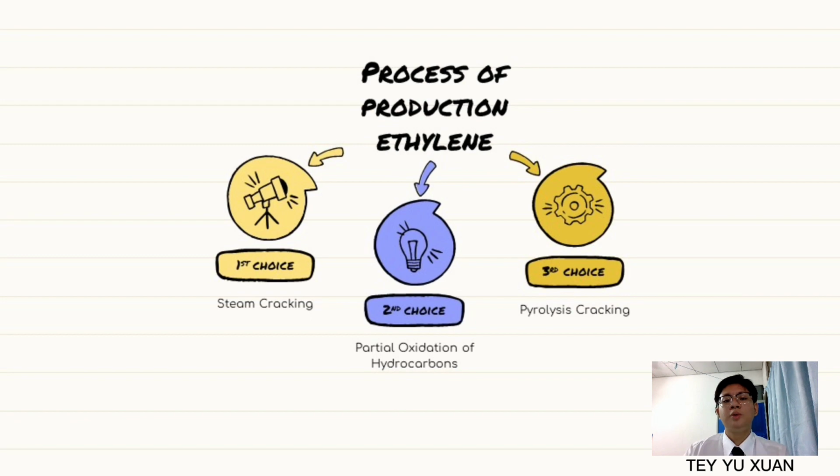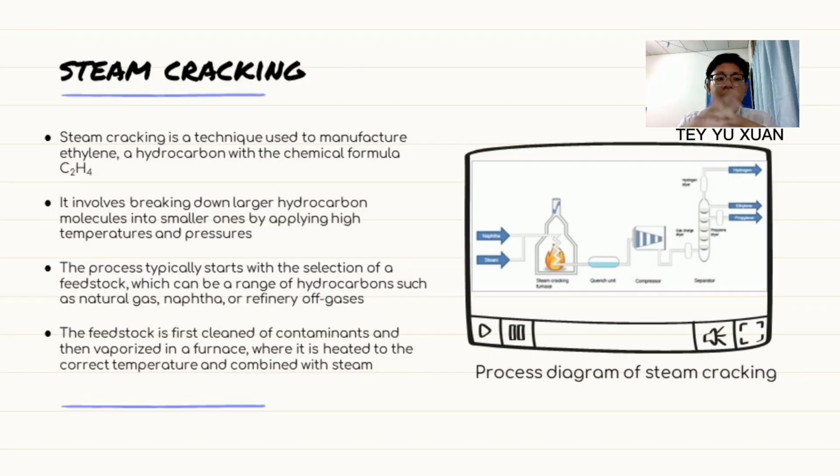There are 3 processes to produce ethylene. The first is steam cracking, the second is partial oxidation of hydrocarbon, and the third is pyrolysis cracking. Ethylene is made via steam cracking. High heat and pressure split bigger hydrocarbon molecules into smaller ones. A feedstock such as natural gas or naphtha is chosen first. The clean feedstock is evaporated in the furnace at a high temperature and rapidly mixed with steam.